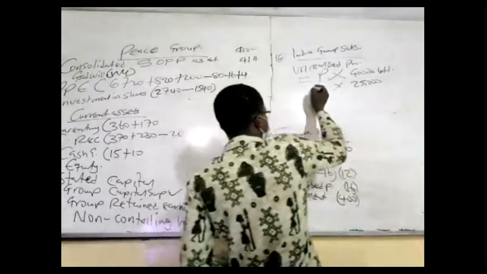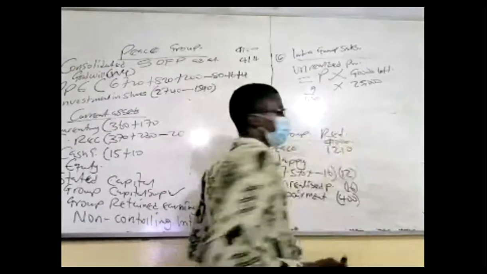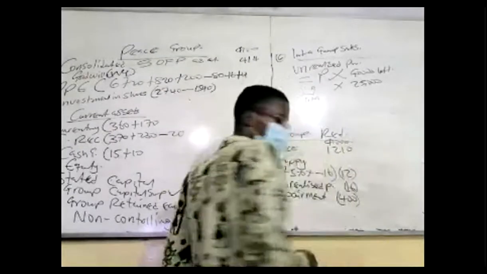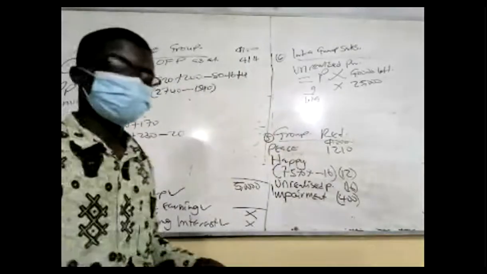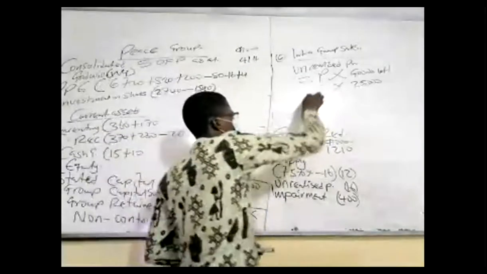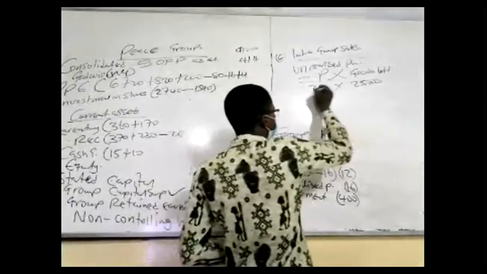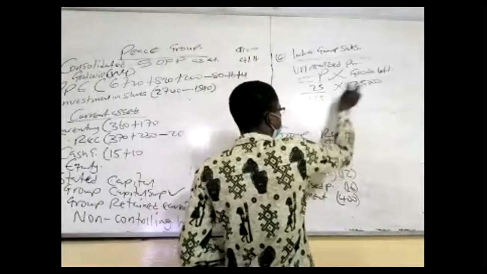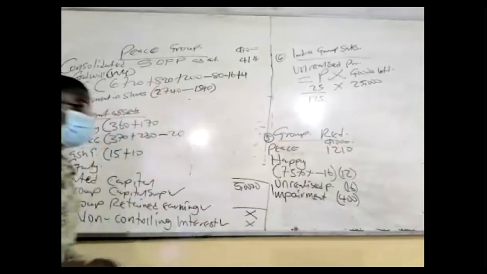So the examiner's formula will be A over B plus A, that is, if it is markup, and you change it to margin. So that is all. So 25 over what? 125. So 25 out of 125 times 25,000. That becomes the profit load.